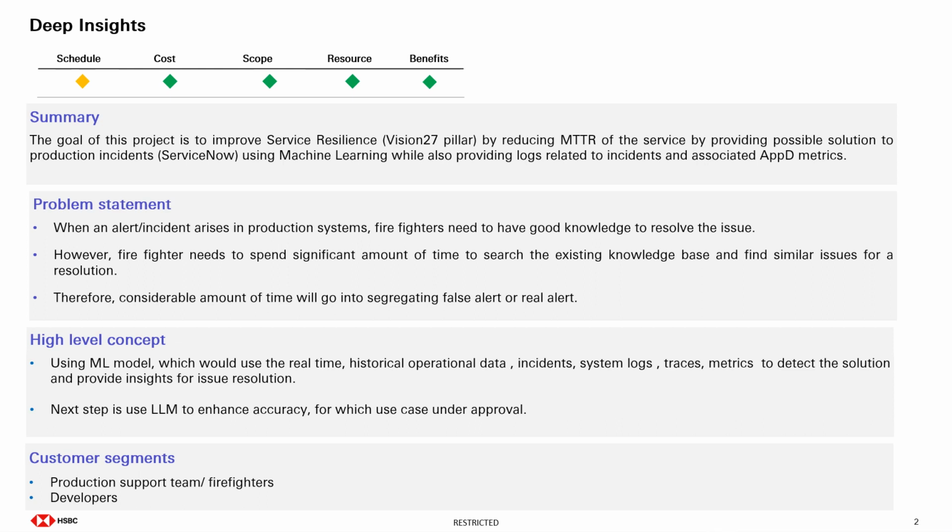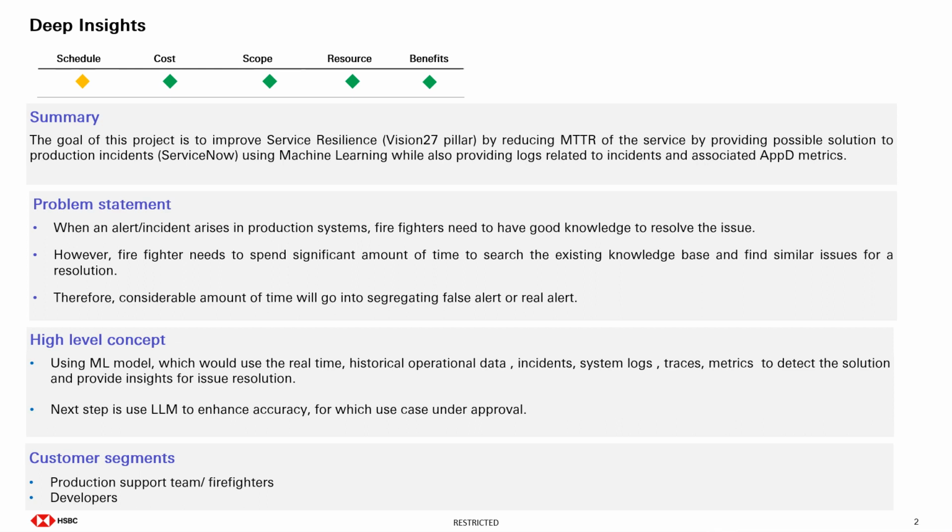So we want to reduce that time, and we propose using a machine learning model, which would use real-time and historical incident data, system logs, traces, and metrics to detect the solution and provide deeper insights into the issue resolution.